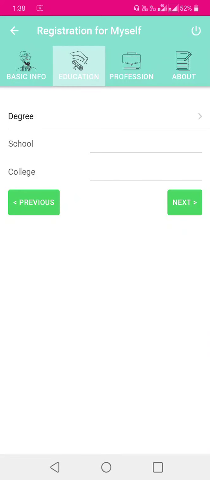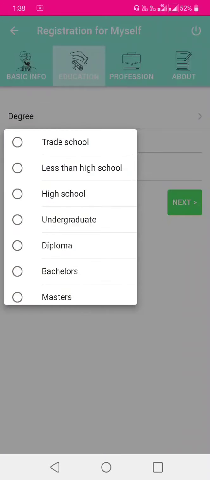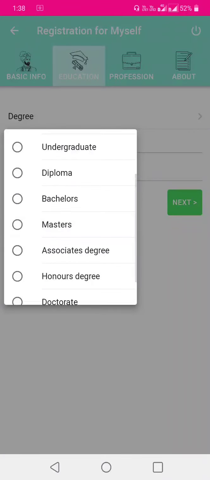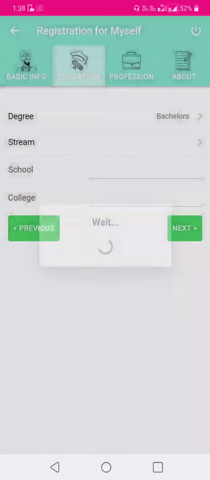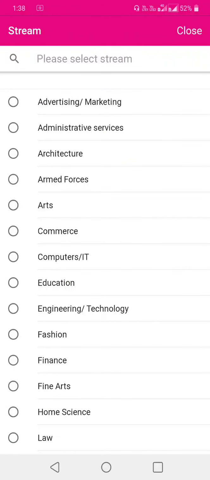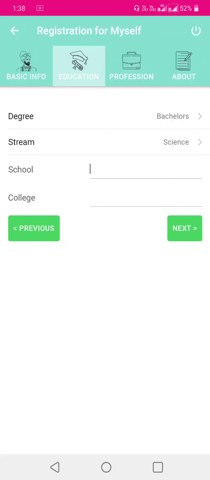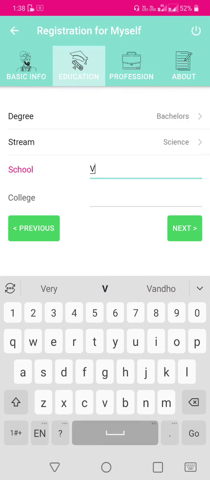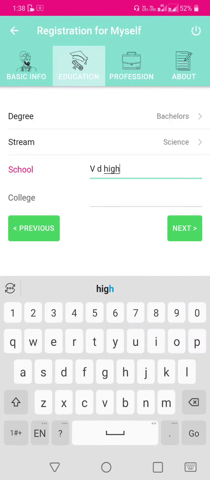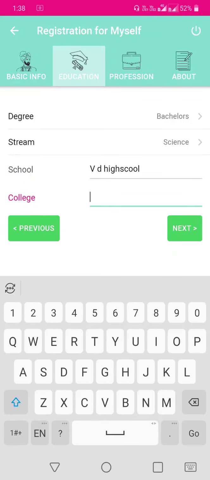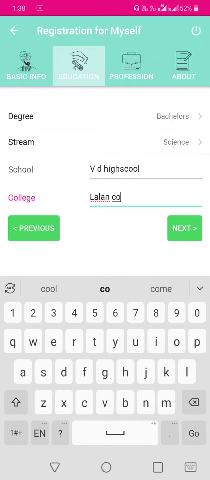Then comes education information, degree. Select the degree. If you are a bachelor, then select a bachelor degree. Then from which stream you are doing your bachelor. Then enter your school name, then enter your college name, then tap on the next button.